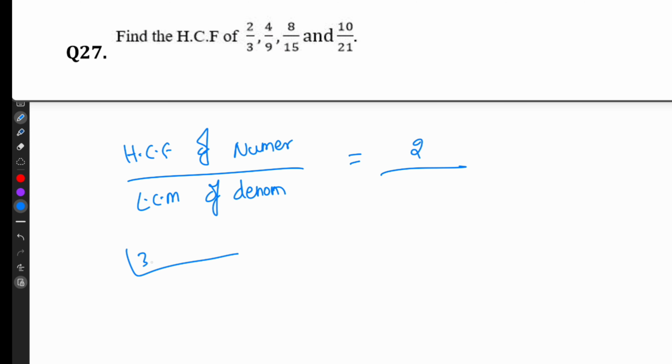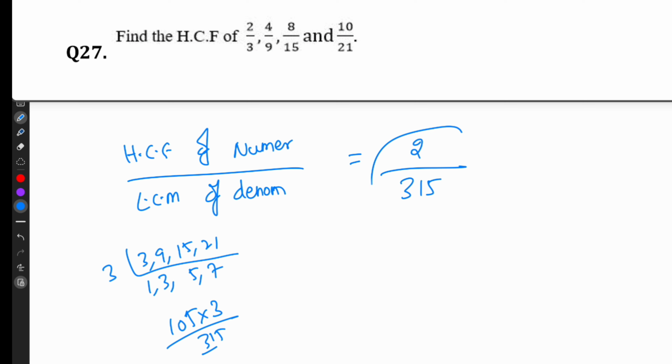Denominator LCM 3, 9, 15, 21. So 3 table 3 ones are 3s are 5s are 7 times. So 3 into 5 15, 15 into 7 105, 105 into 3 315. So 2 divided by 315. 2 by 315 is the answer.